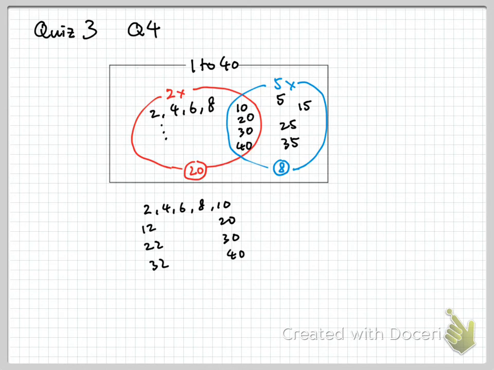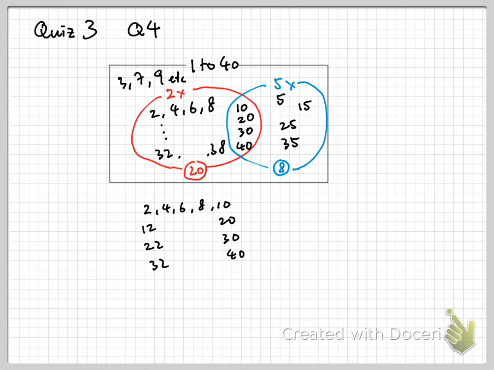Then we have 32 all the way to 38, something like this. And then we have some other numbers like 3 and 7. They are neither multiples of 2 nor 5. So we have other numbers outside both the red and blue circles.